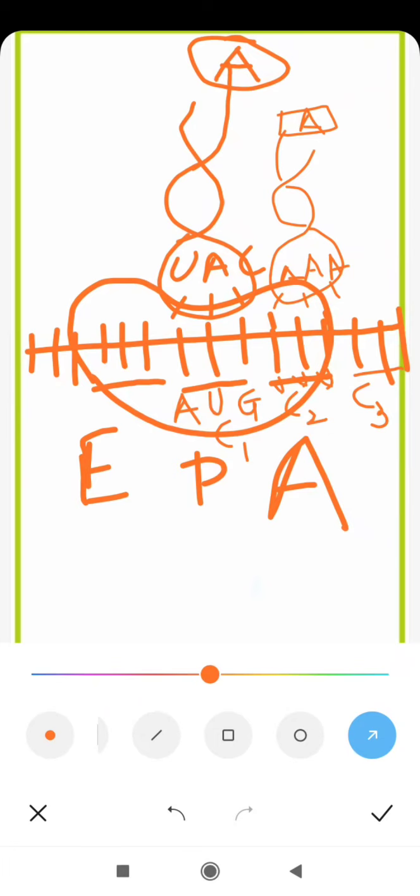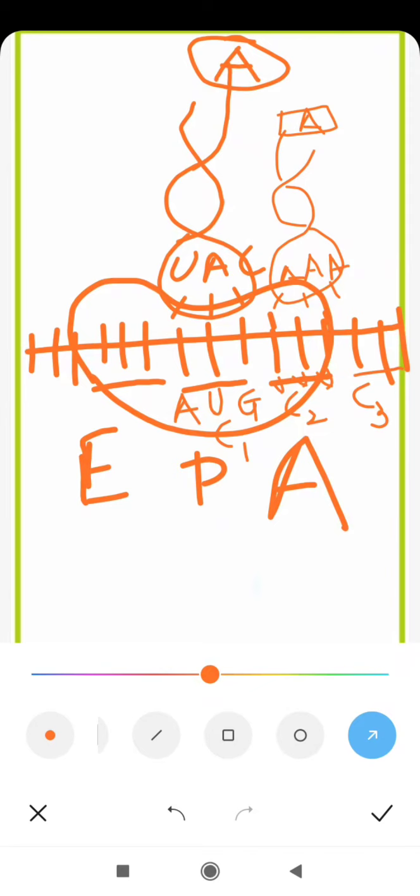The smaller subunit first joins the mRNA, then there is attachment of the first tRNA at codon number 1 at the P site, and the first tRNA will have an anticodon complementary to the codon AUG, that will be UAC, and it will bring the amino acid methionine at the P site. Okay.